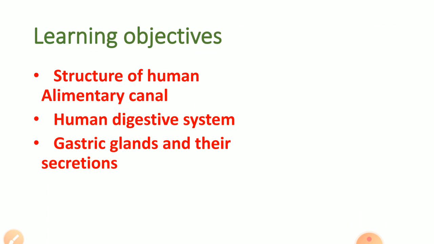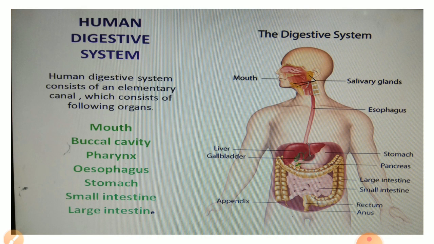So, the learning objectives are: by this video, you will get to know about the structure of the human alimentary canal, about the human digestive system, how digestion takes place in the human body, and about the gastric glands and their secretions. Let's start with the human digestive system.